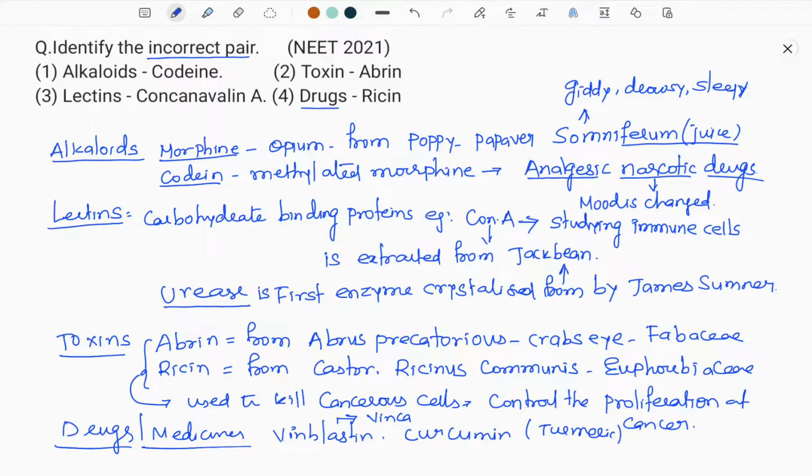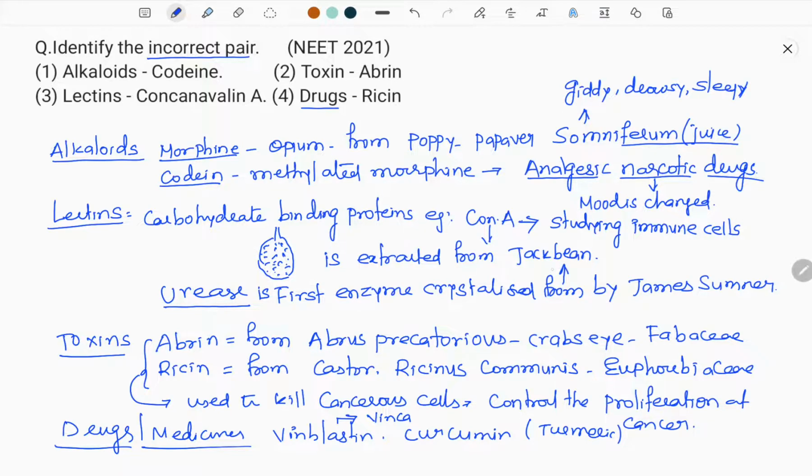When you know that concanavalin A is injected into mice to study the immune cells, to study the liver cells, you remember it very well. And I told you that concanavalin A is extracted from jack beans, the very big fruit. I think you know the jackfruit, a very big fruit it is. Big fruits arise from the woody stem here, right? Its botanical name is Artocarpus integrifolia, family Moraceae, a compound fruit.